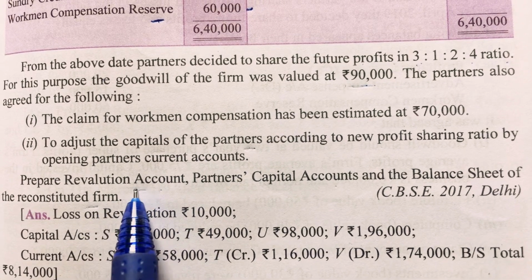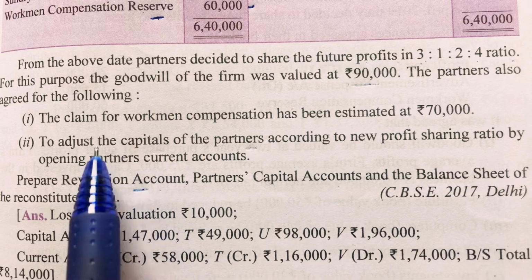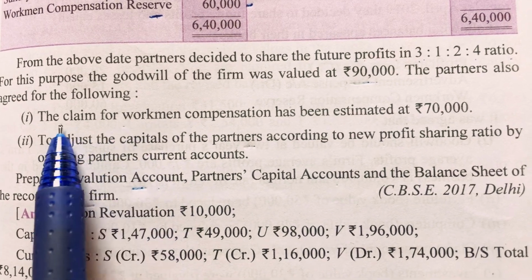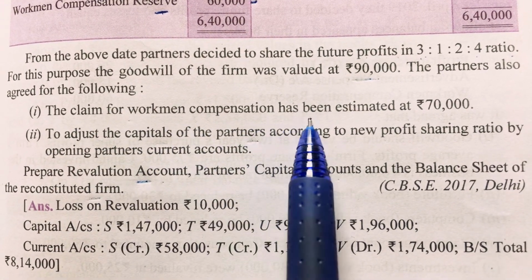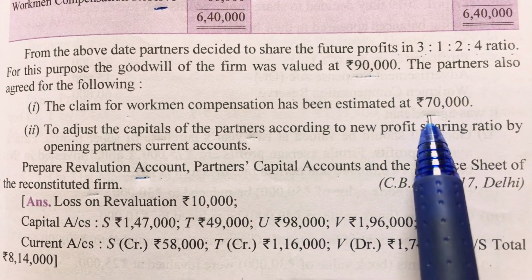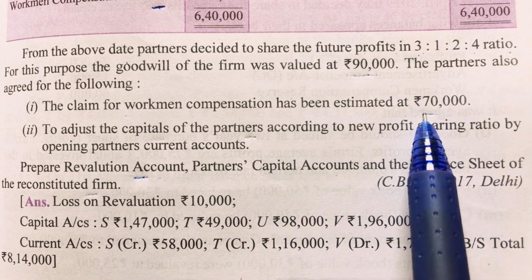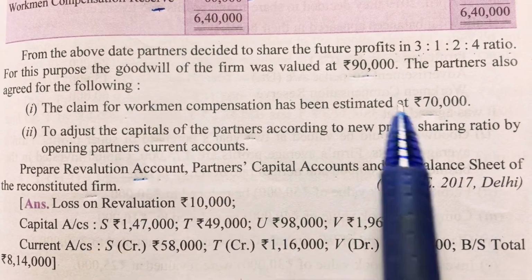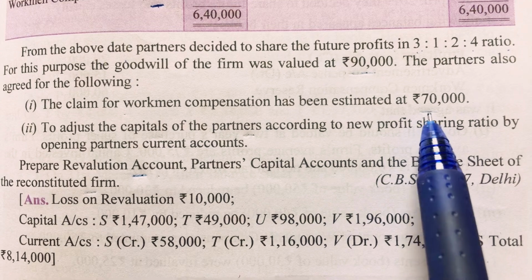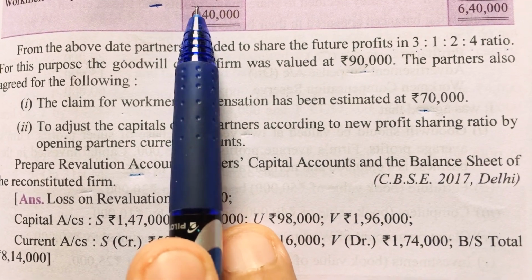First of all, we have to prepare the revaluation account, and related to revaluation there is only one piece of information. The claim for workman compensation has been estimated at rupees 70,000, and we already learned about the treatment of workman compensation reserve when the amount of reserve is less than the amount of claim. Here the claim is 70,000 and the reserve is 60,000 rupees.